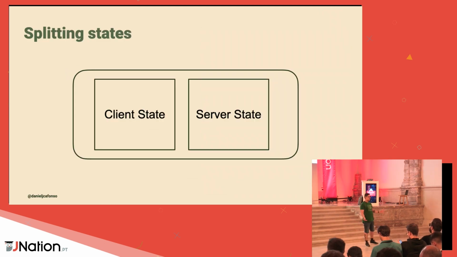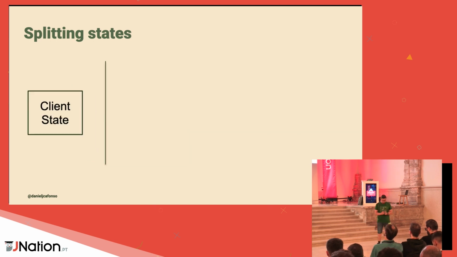So now let's get back into the talk. Like I said, global state is a container, and this container needs to be split into client and server state. Why? Because they have different challenges. Let's start with client state. Client state is usually the state that is local to your application. What does this mean? It means that it only exists in it, so if you refresh your page, you will probably end up losing it.